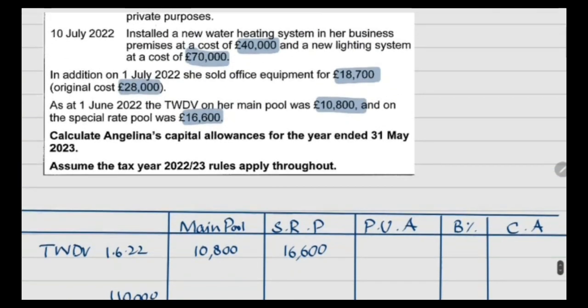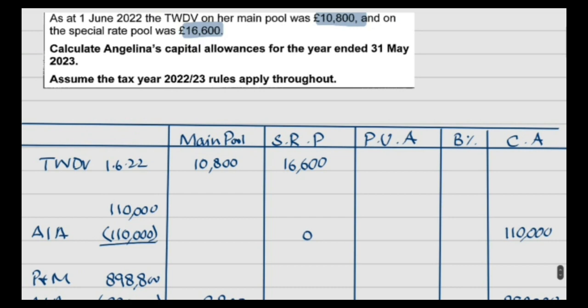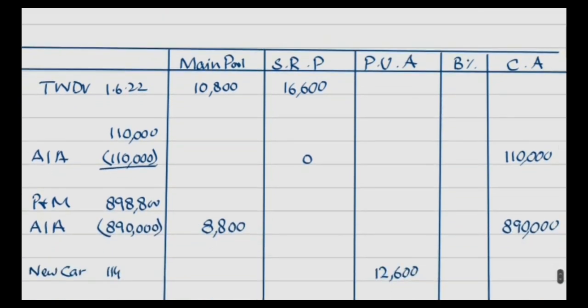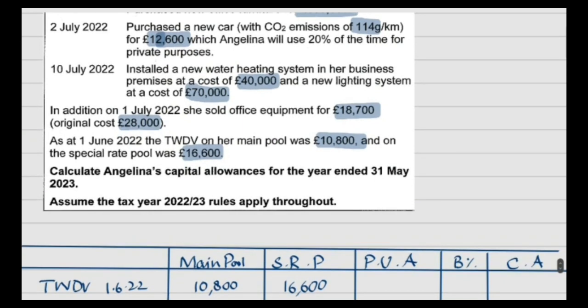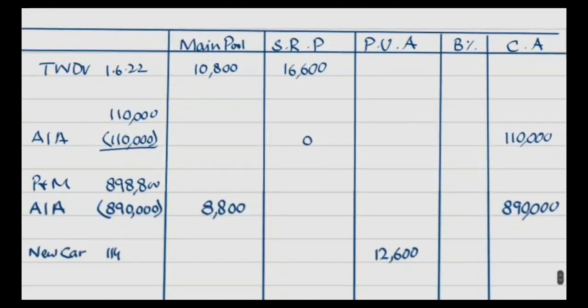As this particular car qualified to be recorded as special rate pool, but we are not recording it in special rate pool, reason being this has been privately used. Later on, when we calculate the return on allowance, we will calculate it in accordance with 6%, which is applicable for special rate pool items. Then we have been given 18,700 of equipment that has been sold.